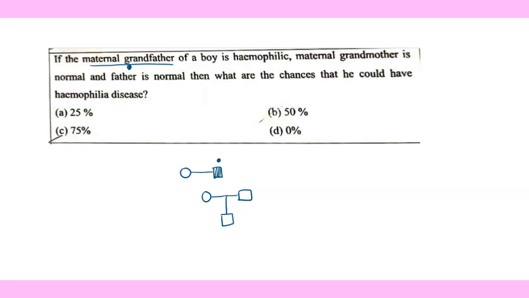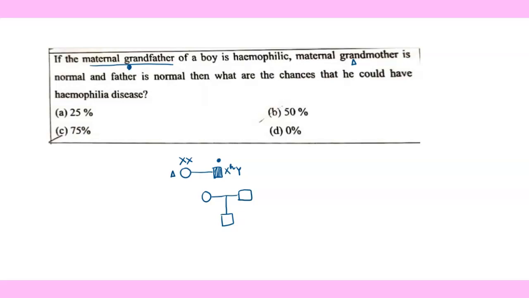Because he is hemophiliac, we will be coloring it, and of course if a person is hemophiliac, his genotype will be XHY. Whereas the maternal grandmother, or nani, is normal, so her genotype would be XX.